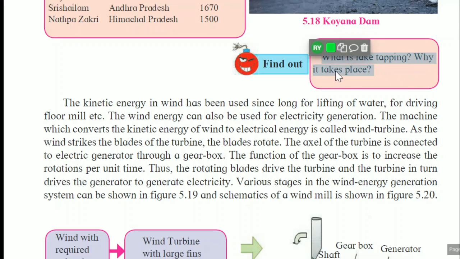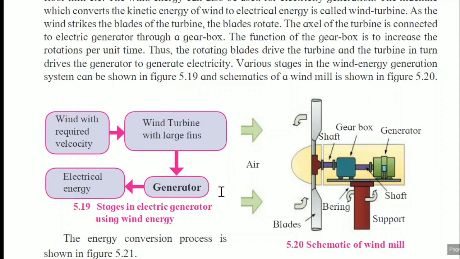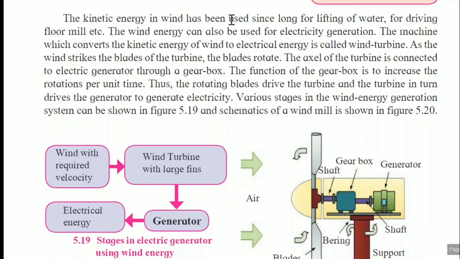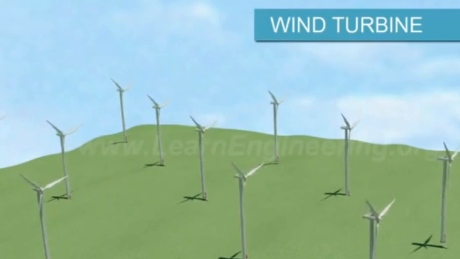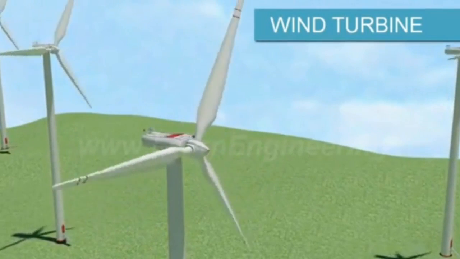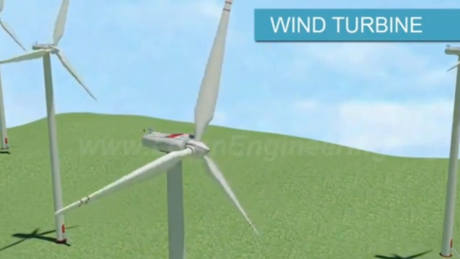Why does it take place? This lake tapping is useful especially in summer season or in the situation where the water level goes down. Next part, it is the electricity generation using wind energy. Wind energy is a renewable source of energy. The kinetic energy in wind has been used since long for lifting of water, for driving flour mills, etc. The wind energy can also be used for electricity generation.